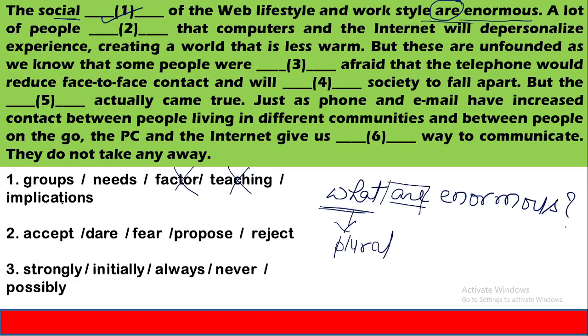Social implications. What is the meaning of implication? Implication means kind of effect or result of any action. So if you comprehend the meaning of the sentence, what the author is talking about, the author is talking about the social implication of web lifestyle and work style. Author is talking about what will be the social implications or social result or social effect of web lifestyle and work style. So I will go with the option implications. These are the options that are out of context.